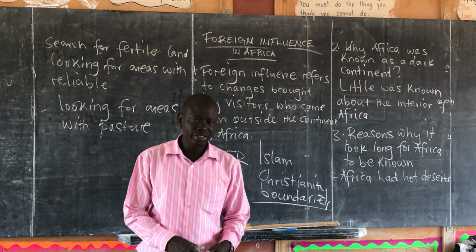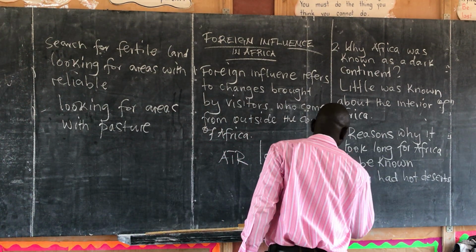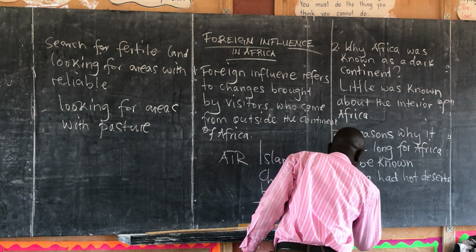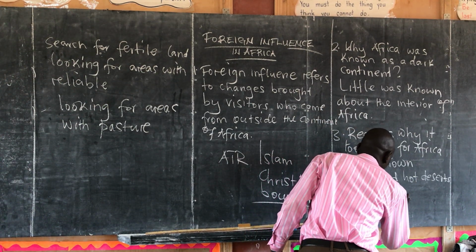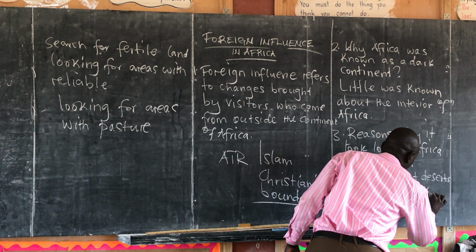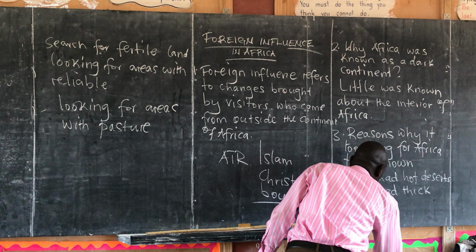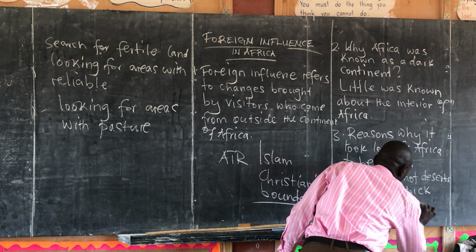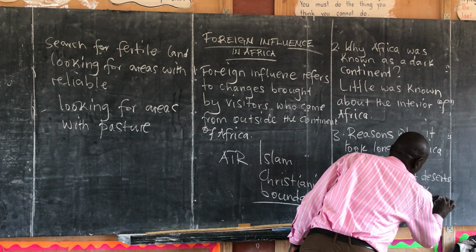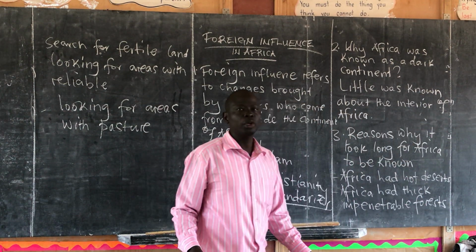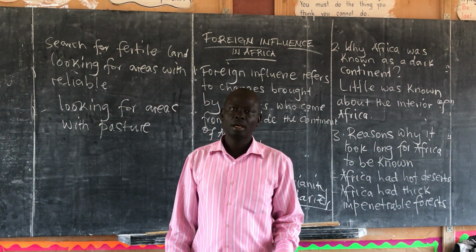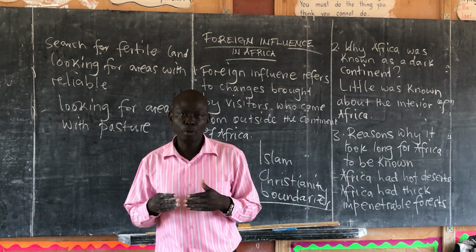Secondly, we are talking of the thick, impenetrable forests. Africa had thick, impenetrable forests. Now, this prevented entry, because there were no proper roads or routes which these people would use.